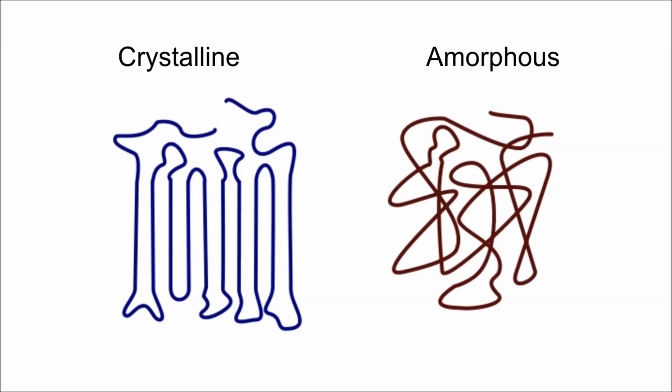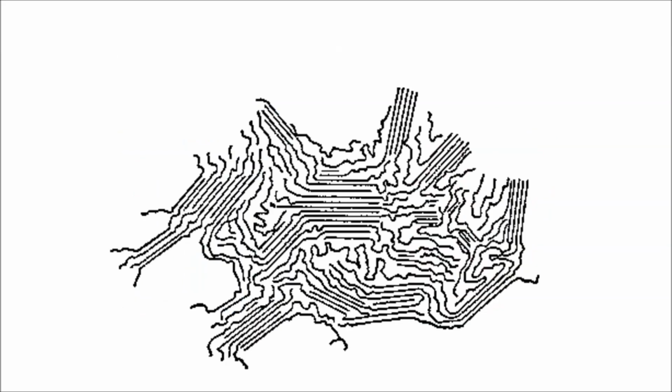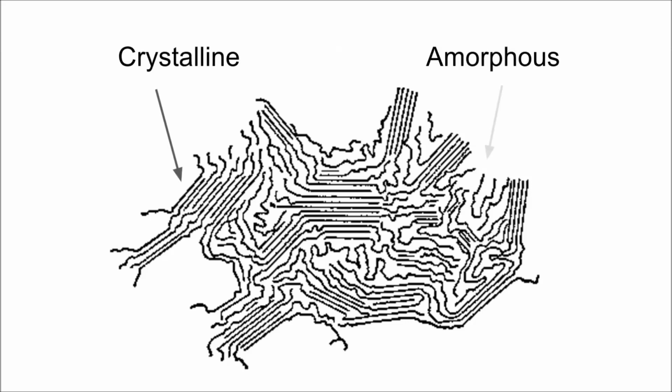There are two types of polymers, crystalline and amorphous. The arrangement of amorphous polymers is very unorderly, while crystalline has a distinct structure to the molecules. A polymer can be 100% amorphous, but not 100% crystalline. This is a semi-crystalline polymer, which has areas that are either of the two types.